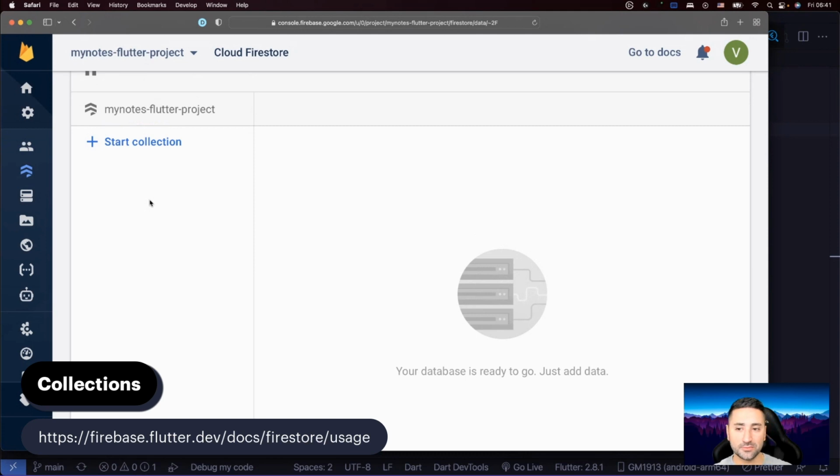However, you as a developer may think, I'm going to do it differently. I'm going to create a new collection of notes for every user. So user A is going to have a collection called user A notes, and user B is going to have user B notes. Or you may create a collection for every user ID. You remember we get a user identifier from Firebase. You may decide to create a collection for every user based on their user ID.